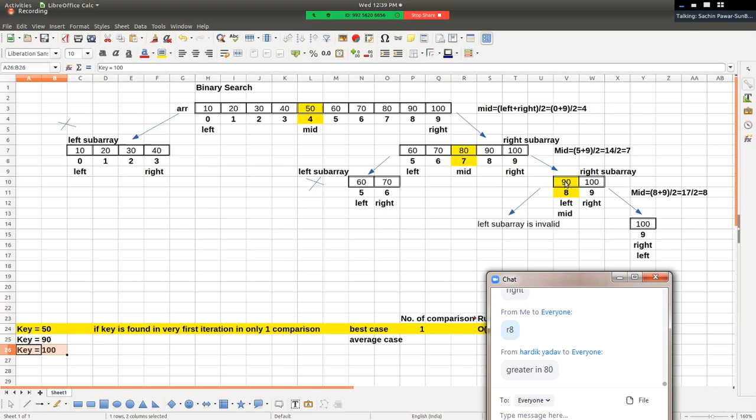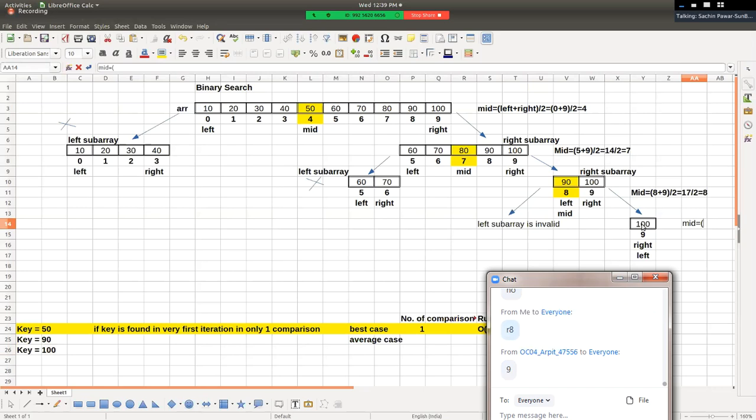Is 100 equal to 90? No, right? Is 100 less than 90? No. And hence we want to search key into the right sub array. Where will we go? We'll go into the right sub array. Now in the right sub array, pay attention guys, again value of mid will be what?